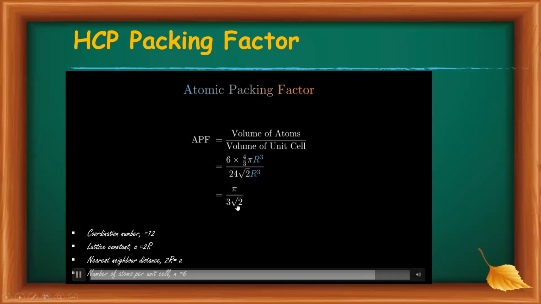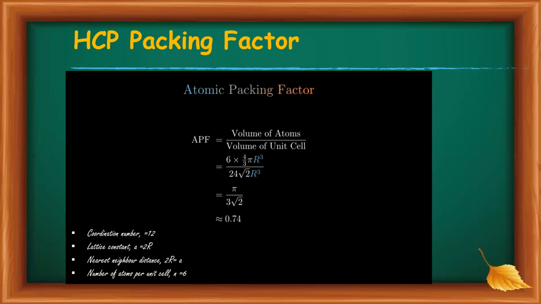That is given as pi divided by 3 root 2, which is equal to 0.74. So the HCP packing factor is also equal to 0.74. FCC and HCP have the same packing factor.